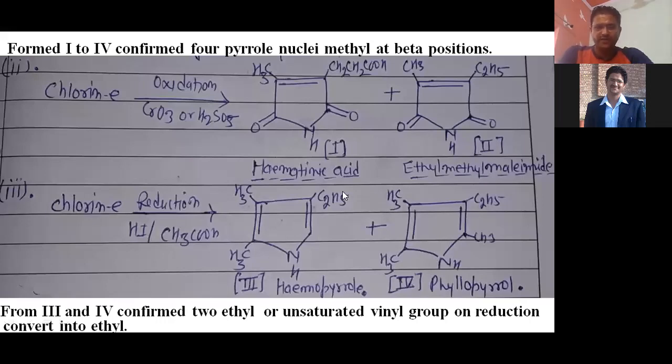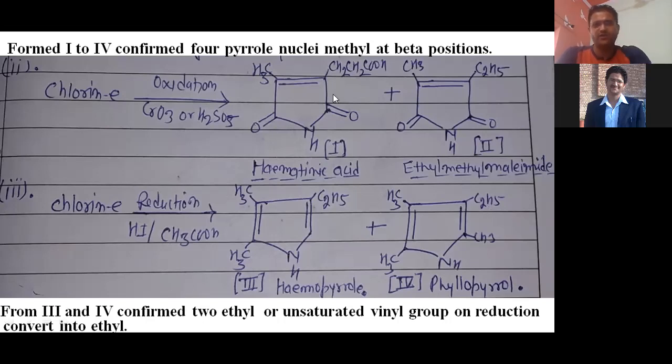These two compounds confirm there is 2-ethyl or 1-ethyl and 1-vinyl group, because you can see at the beta position here ethyl and here also ethyl, here ethyl and here CH2CH2COOH, right? So based on these ethyls, that confirms either 2-ethyl group or 1-ethyl and 1-vinyl group, because a vinyl group after reduction converts into an ethyl group. So this is confirmation about the ethyl or vinyl group at the beta position.